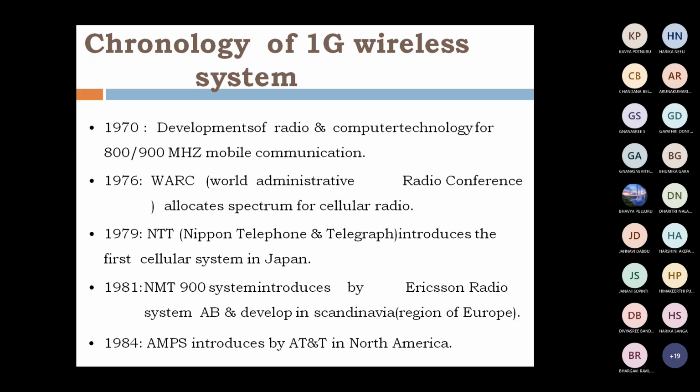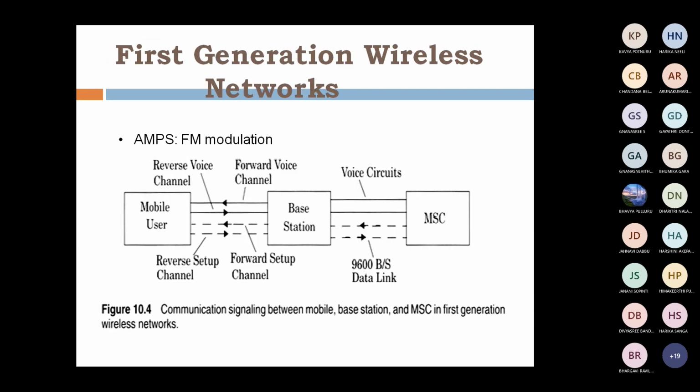In 1979, NTT, Nippon Telephone and Telegraph, introduced the first cellular system in Japan. After that, in 1981, the NMT 900 system was introduced by Ericsson, developed in the region of Europe. After this, in 1983 to 1984, AMPS was introduced by AT&T in North America. This is the chronology for first generation wireless systems.